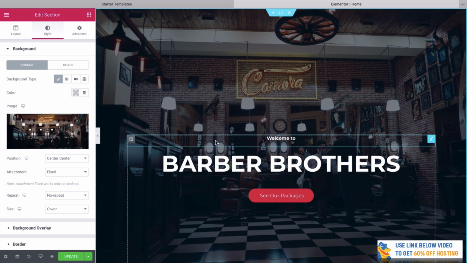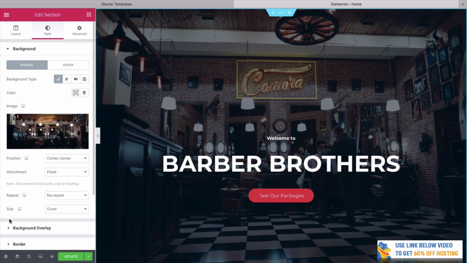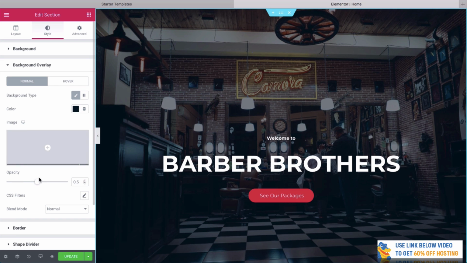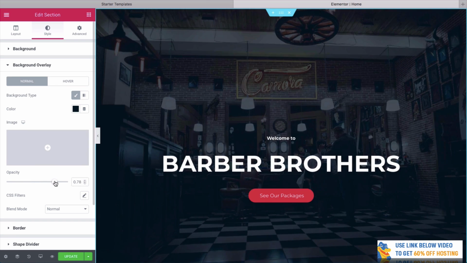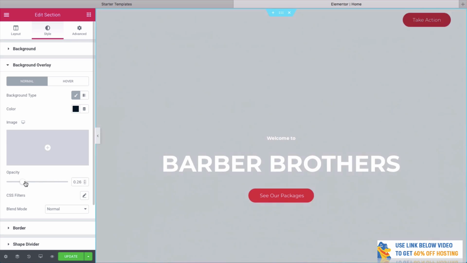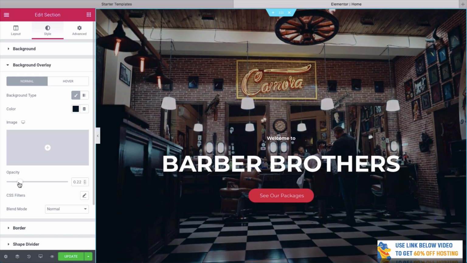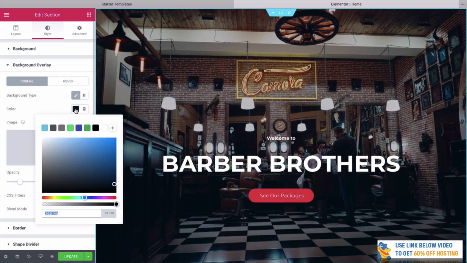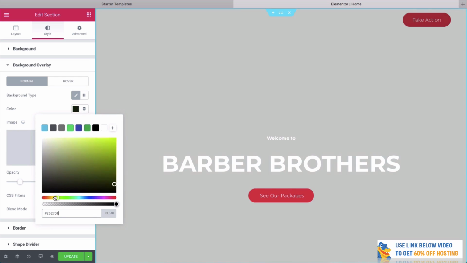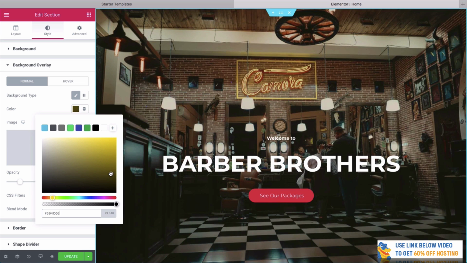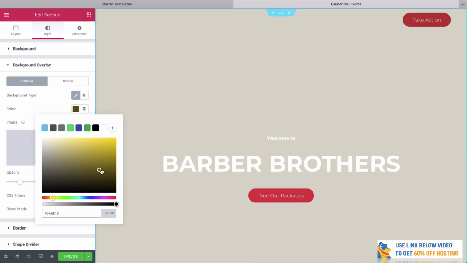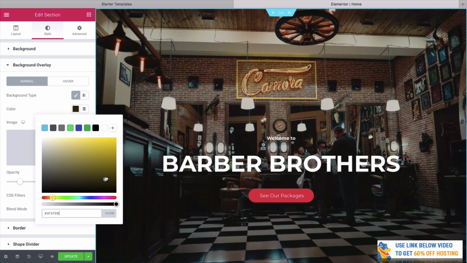Now we have a background overlay. As you can see, it's a little bit dark. You can change this if you want. Simply go to the left here and click on background overlay. We can change the opacity, so how bright it gets or how dark it gets. I think we can have it a little bit brighter, maybe around about that. You could also change the color if you wanted. So maybe you wanted this to be a little bit brighter or a bit warmer. We can have that overlay like that. I think we want it around about there. Maybe a little bit darker. That looks pretty good.